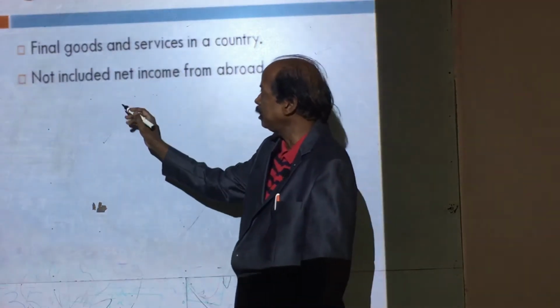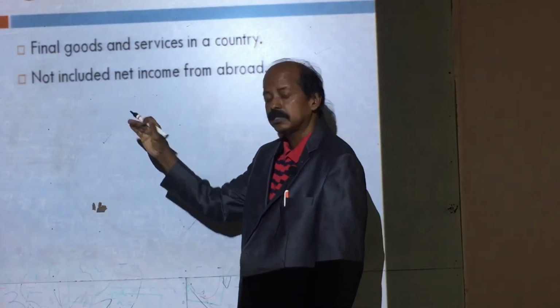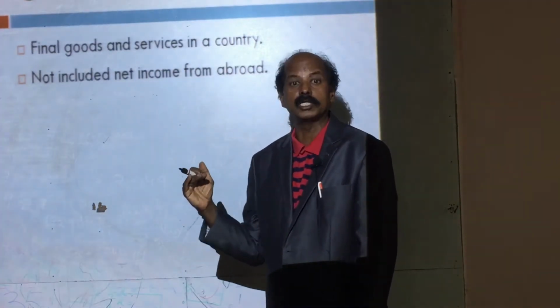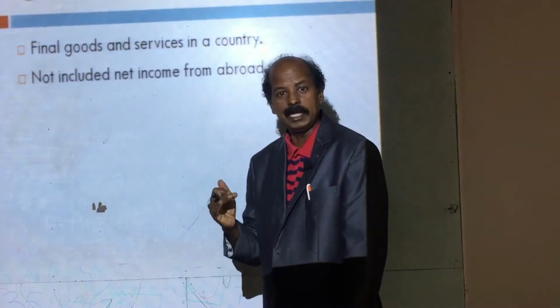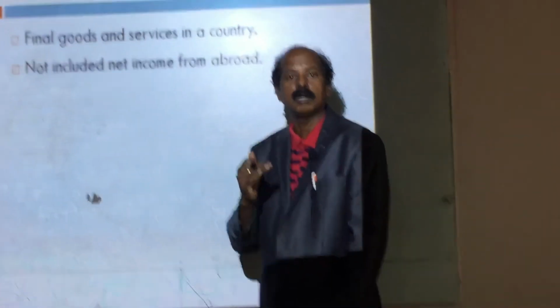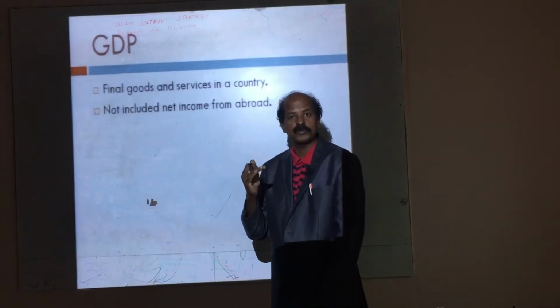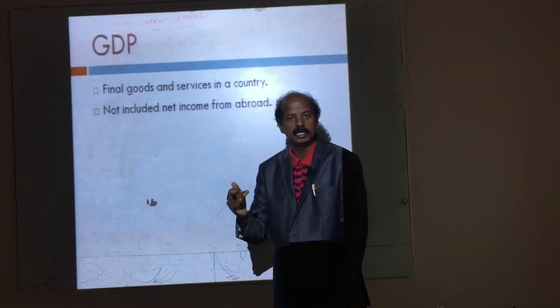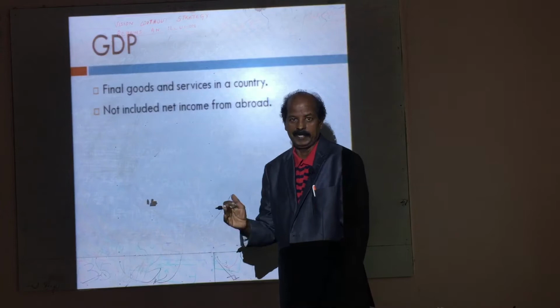In GDP, net income from abroad is not included. Only the income from goods and services produced in a country is included.